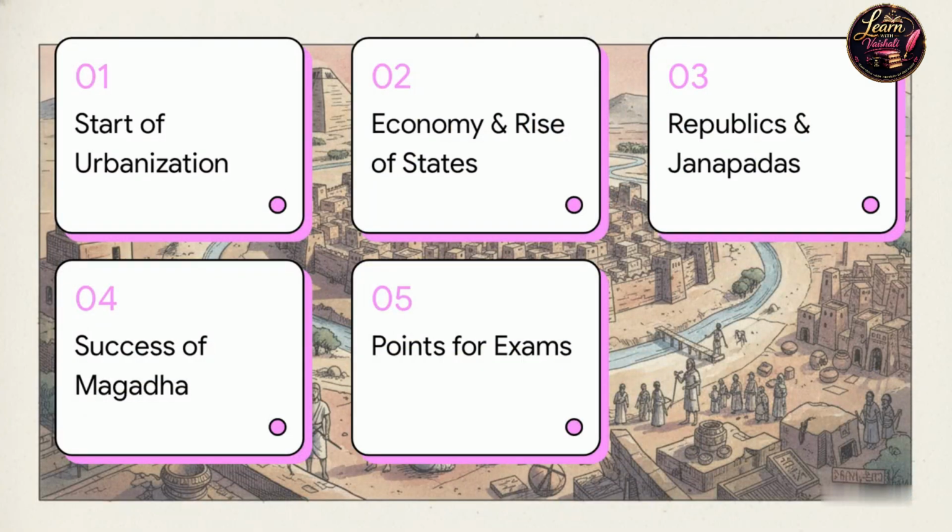To figure this out, here is our roadmap for today. 1. The start of ancient urbanization. 2. The economy and the rise of states. 3. The Mahajanapadas and republics. 4. The success of the Magadha Empire. And 5. Important points for exams.